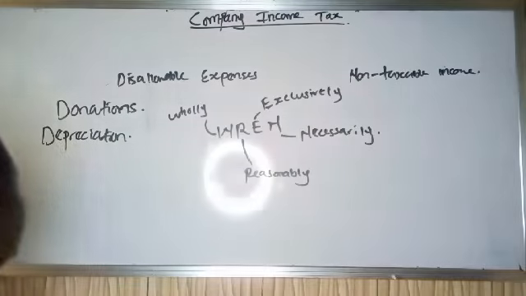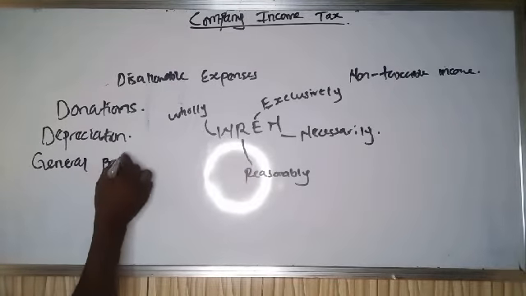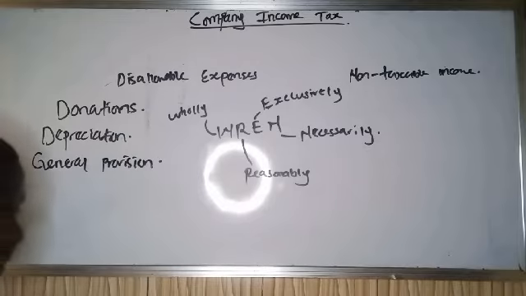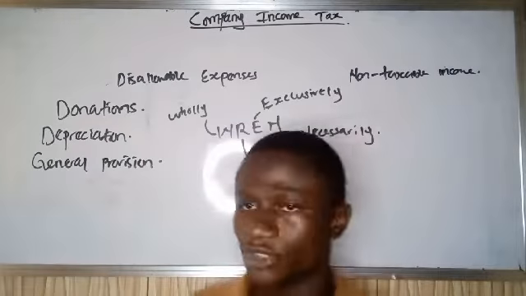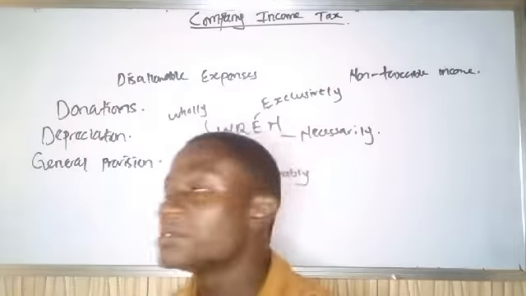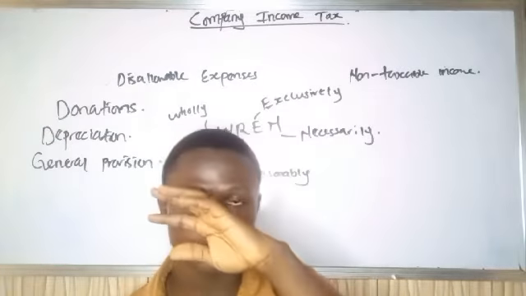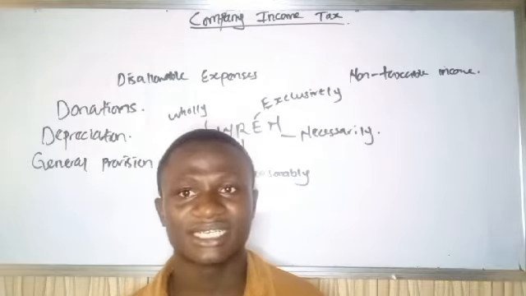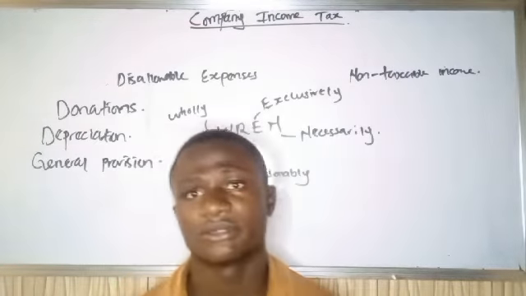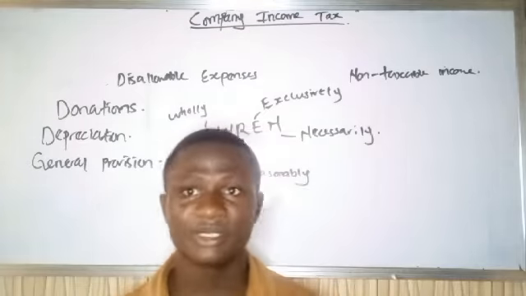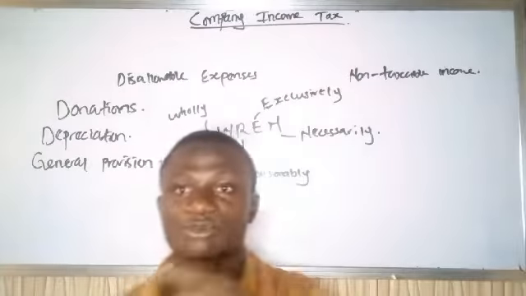Another good example is general provisions. As time goes on, you will get familiar with all these expenses, but I'm just stating the major ones now. What do I mean by general provisions? Provision for bad debt is where you feel that your customers cannot pay. My customers are owing me 100,000 naira, and with the look of things, they can only pay 80,000 naira. So I need to make a provision. That's provision for bad debt.